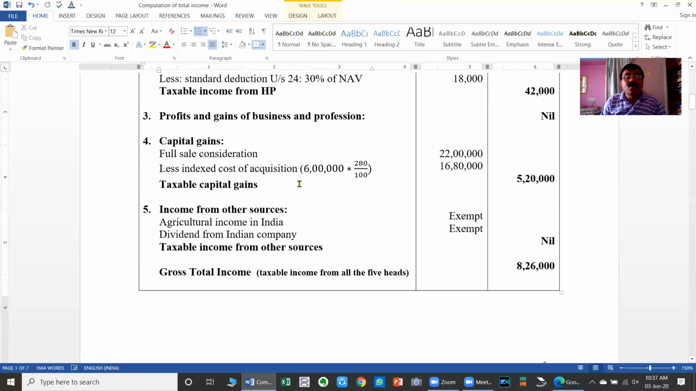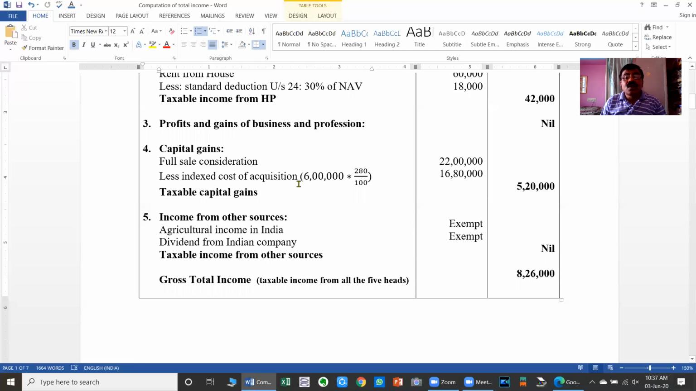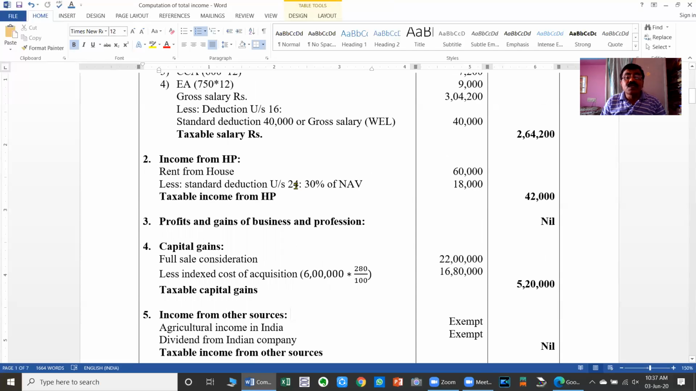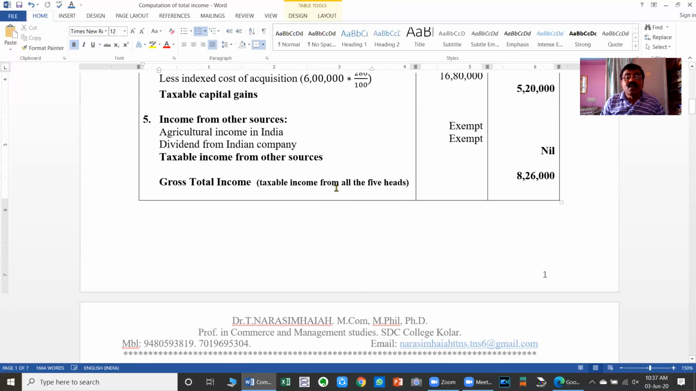Dear students, whenever we need to calculate the total taxable income of any assessee, first of all we have to compute the taxable income from each of the five heads. Then we have to totalize it. The totalized taxable income of all the five heads is technically called gross total income. So in this problem we have to learn only up to the stage of calculation of gross total income.